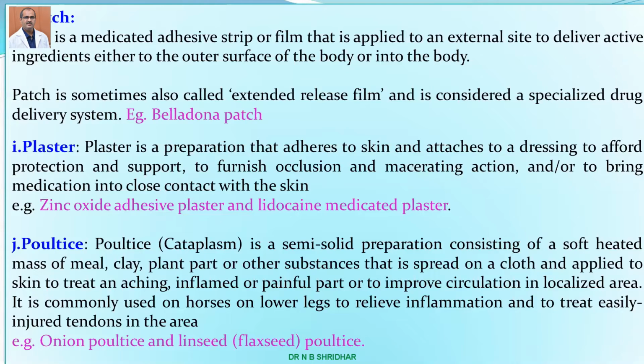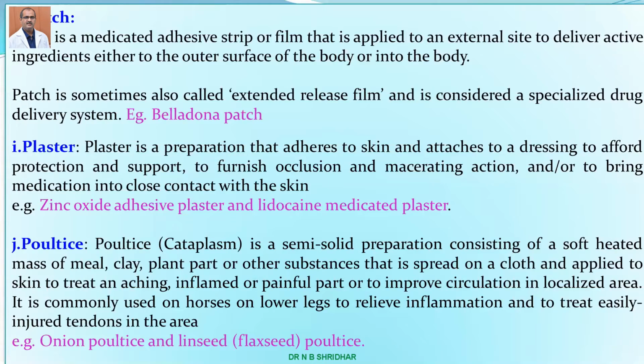So poultice, also known as cataplasm, is a semi-solid preparation consisting of a soft heated mass of meal, clay, plant part or other parts that is spread on cloth and applied to the skin to treat an aching, inflamed, painful part. So the poultice is such a substance that it's put in a particular cloth, heated to some extent and applied.